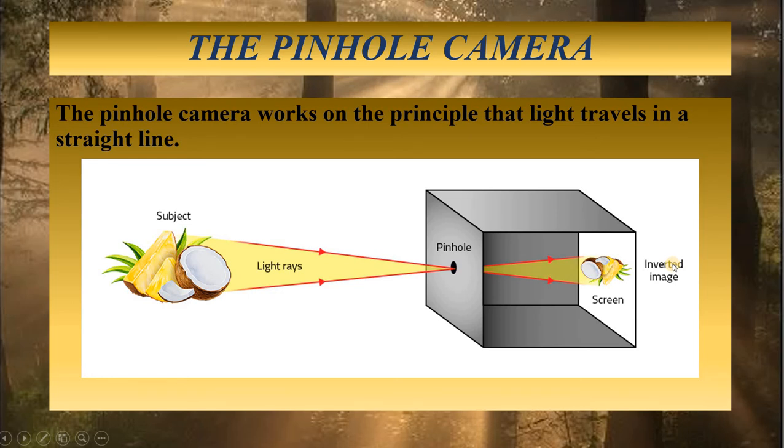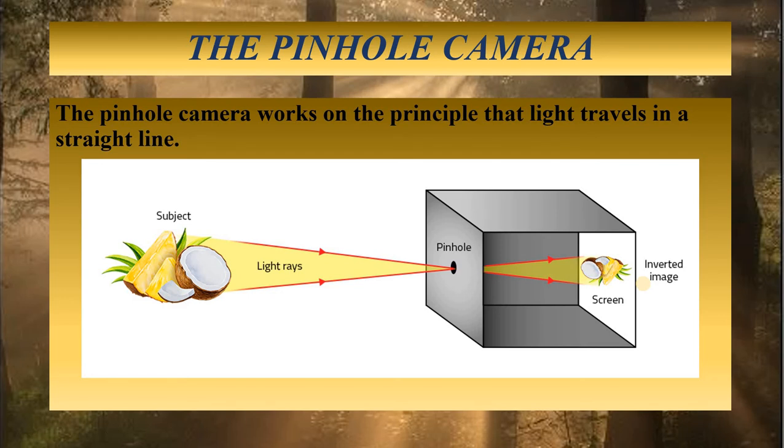Now this pinhole camera is usually used to view the images of various objects like trees, buildings, etc. Here you see the pinhole camera shown in this figure. It is pointed at an object. Here you see this is the object. Some fruits are placed over here. Now if you look into the pinhole camera by keeping your eye at its back side, that means over here, what you will find? You will find the image of these objects at the back of the screen.